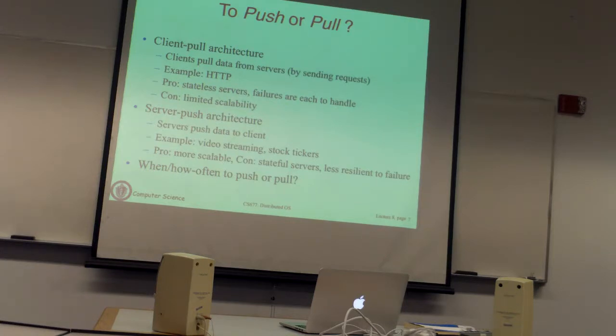So let's take a client pull. You send a request, you get a reply. If you want to know that both of these have actually been received, you will have to send an ACK. In this case, the reply is acting as an implicit ACK. You can send an explicit ACK. If you don't get a reply, you can assume something happened and retransmit. So the no-failure case here is actually 3 messages.